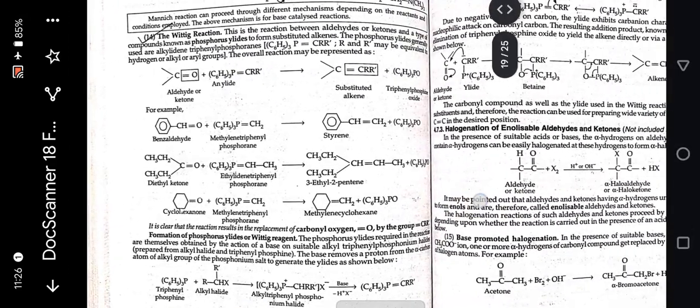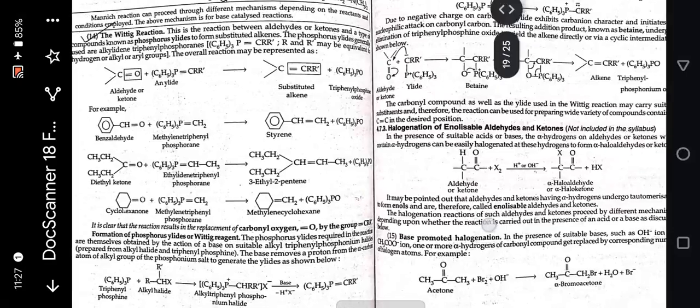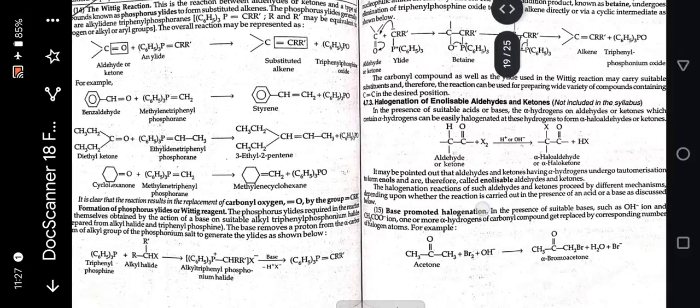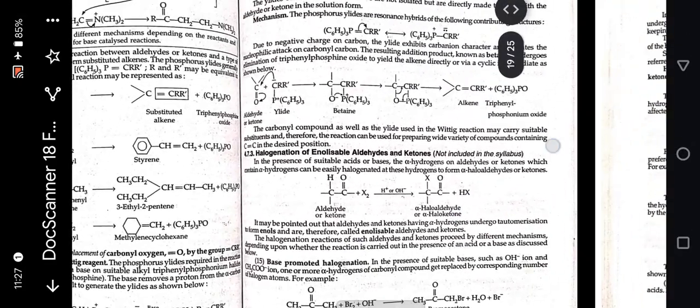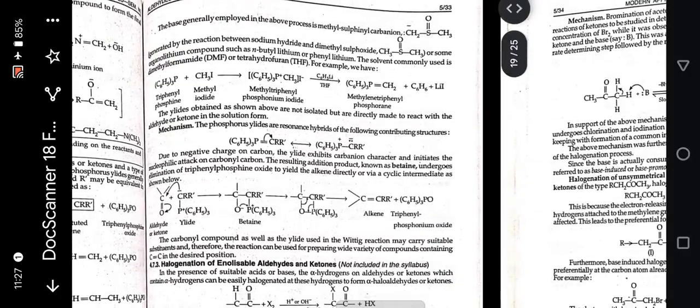Wittig reaction. This is a reaction between aldehydes or ketones and a type of compound known as phosphorus ylides, to form substituted alkenes. The phosphorus ylides generally used are alkylidene triphenylphosphoranes, where the substituents may be hydrogen, alkyl or aryl groups. The overall reaction may be represented as shown, followed by the formation of phosphorus ylide or Wittig reagent and its mechanism.